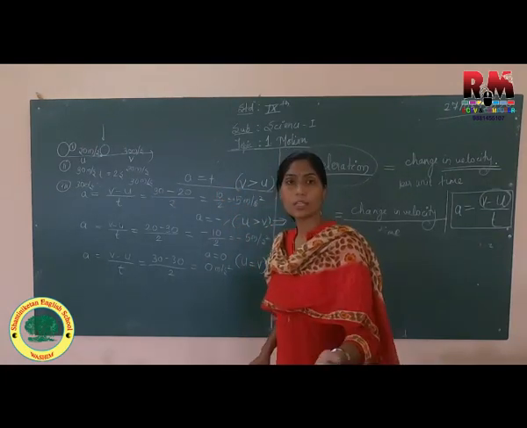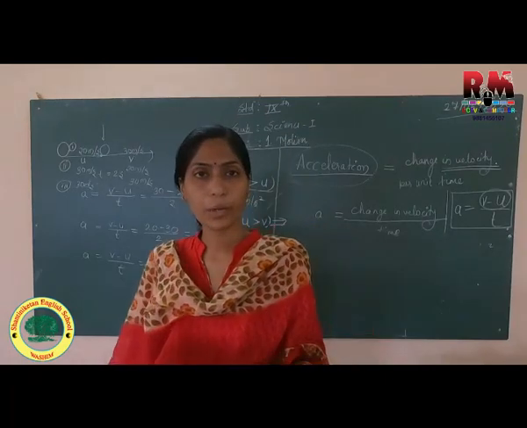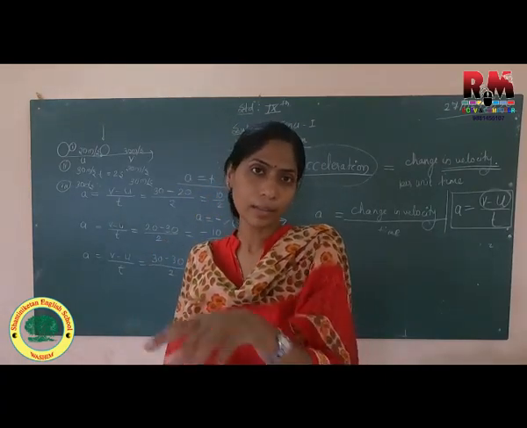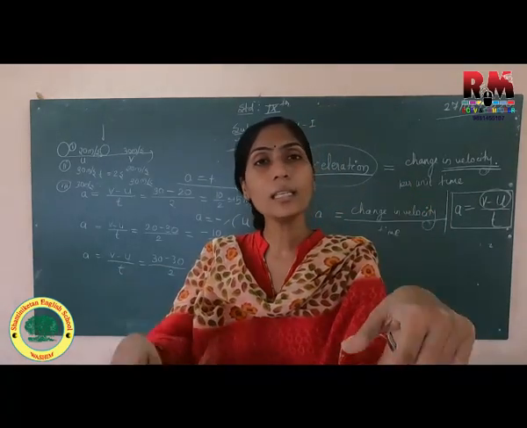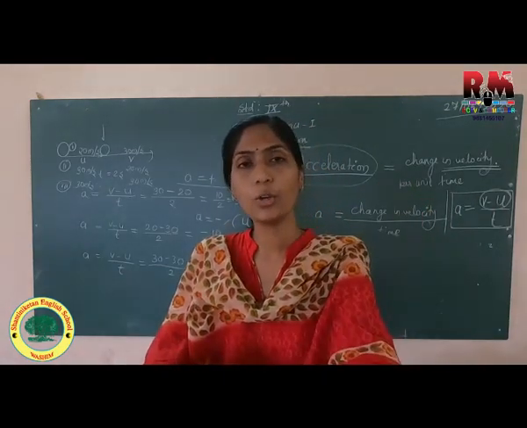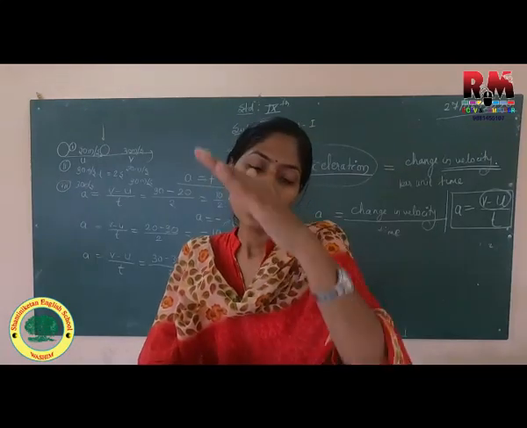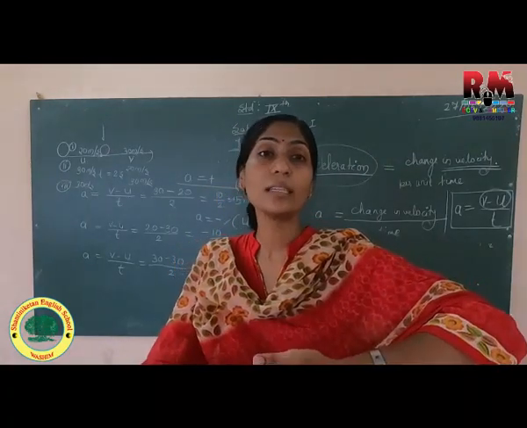Now for negative acceleration, you are going by 30. First you were going by 20, then you went by 30. Then there is a speed breaker coming in your road. What will you do? You will decrease your speed from 30 kilometer per hour to 25. So there is a decrease in velocity.